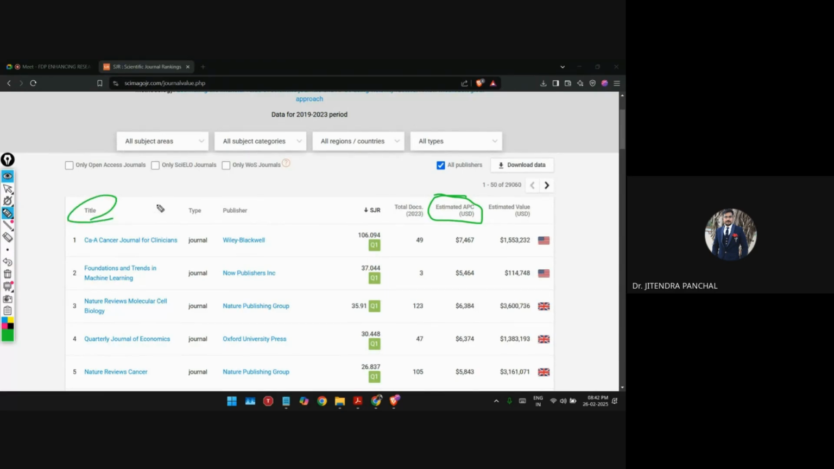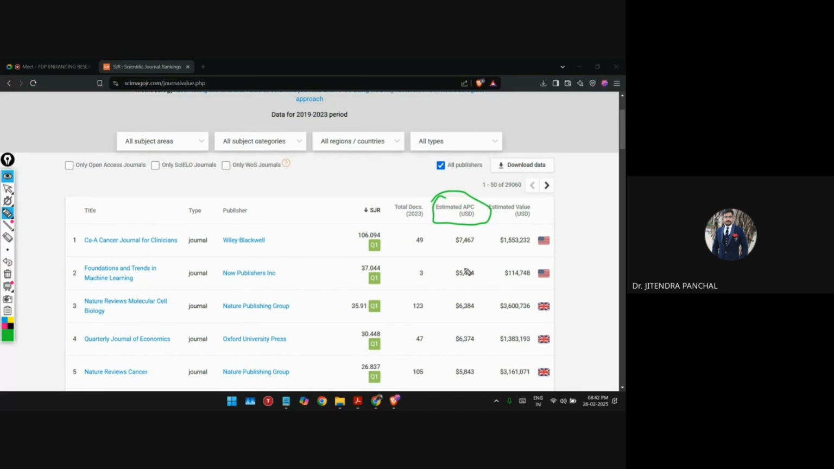Here the journal title is given, type is given, publisher is also given, SJR rank is also given, right? Total documents available since 2023 is given, and estimated APC charges, right? This is the overall value of the journal. We are not going to focus on this because it is not our concern, right? If you are not going to focus on that, that's okay. But this is very important.